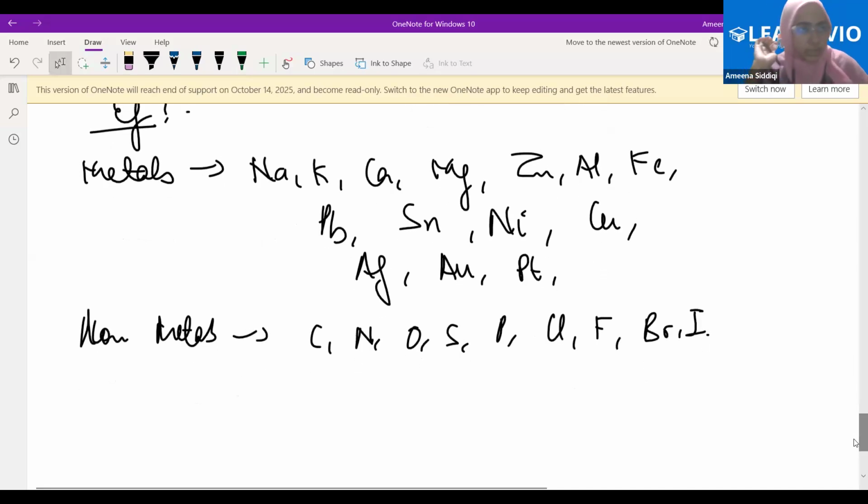Tungsten is what? Is tungsten a metal or a non-metal? Tungsten, you must have heard of this. Where is tungsten used? Name one use. In the bulb filaments. Why is it used? Because it has such a high melting point. When we pass electricity through it, it keeps heating and provides a glow, but does not melt because it has a very high melting point. And that is why it is used in that. So tungsten is also a metal.